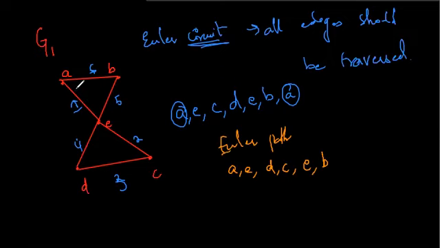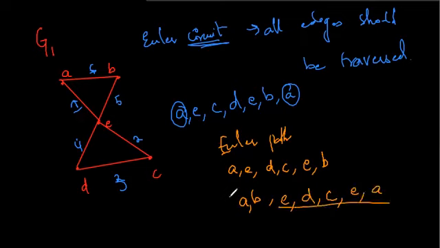So if we traverse from A again to E or A to B, whichever you choose. Instead of AE, we can even take AB. After AB, I travel from B to E, then E to D, D to C, then CE, and then again A. So it is again creating an Euler circuit.